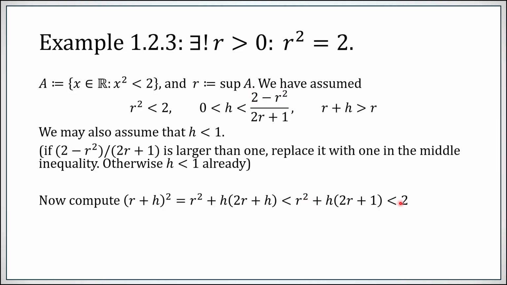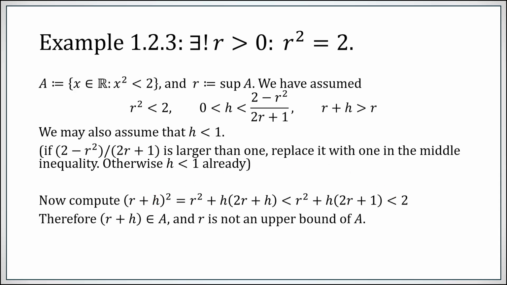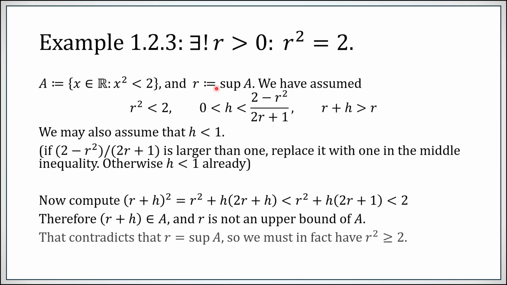This overall is less than 2. So (r + h)² must be less than 2. But since (r + h)² is less than 2, it must belong to the set A, because A is the set of everything whose square is less than 2. So now r + h belongs to A, but r + h is bigger than r. So this is in our set, is bigger than this number, meaning r is not an upper bound of A. That contradicts that r was the supremum.